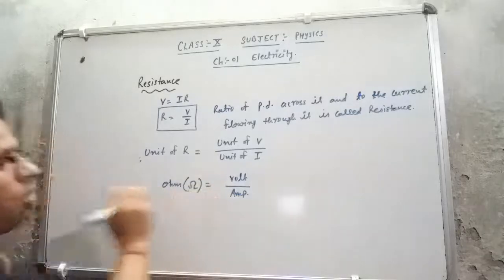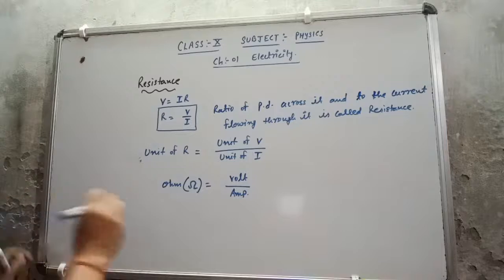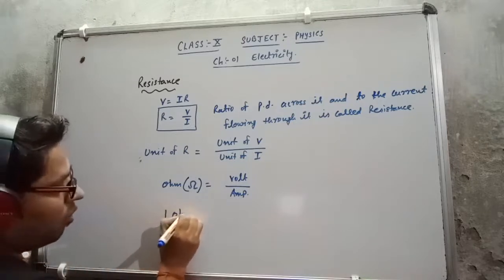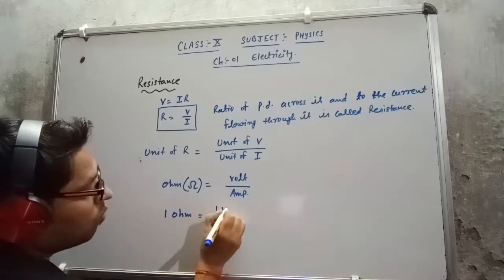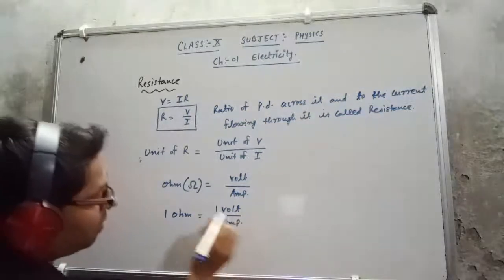This is ohm. If I want to give the definition of 1 ohm, then 1 ohm equals 1 volt upon 1 ampere.